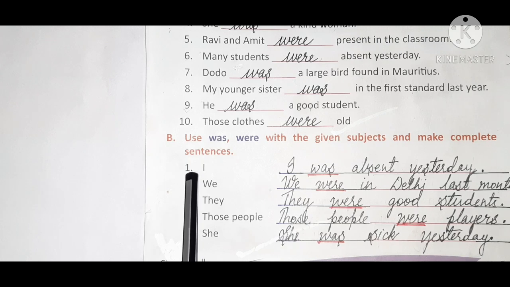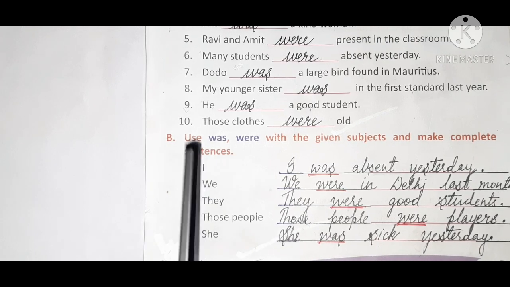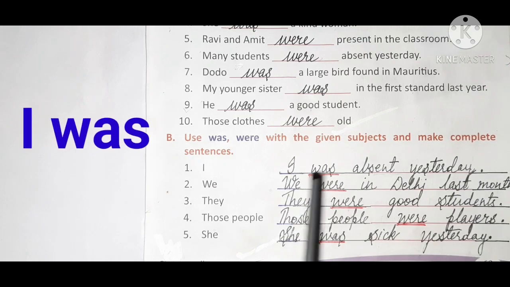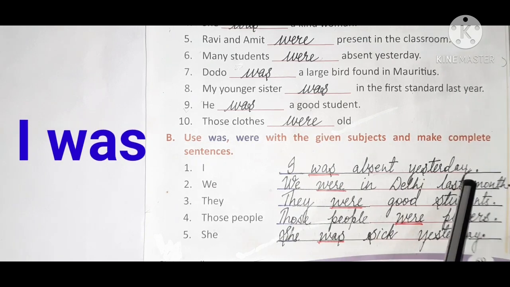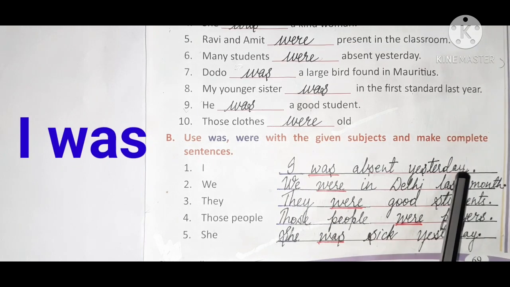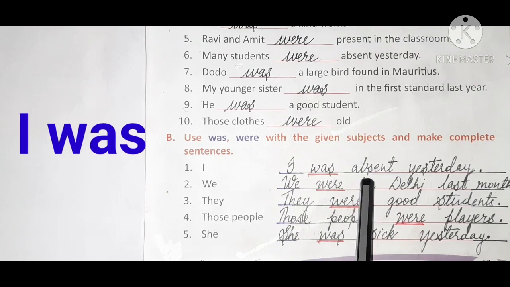Okay, so first one, I. I was absent yesterday. So what are you going to write? Was. I was absent yesterday. With I, what will come, children? Was. I was absent yesterday. Full stop.